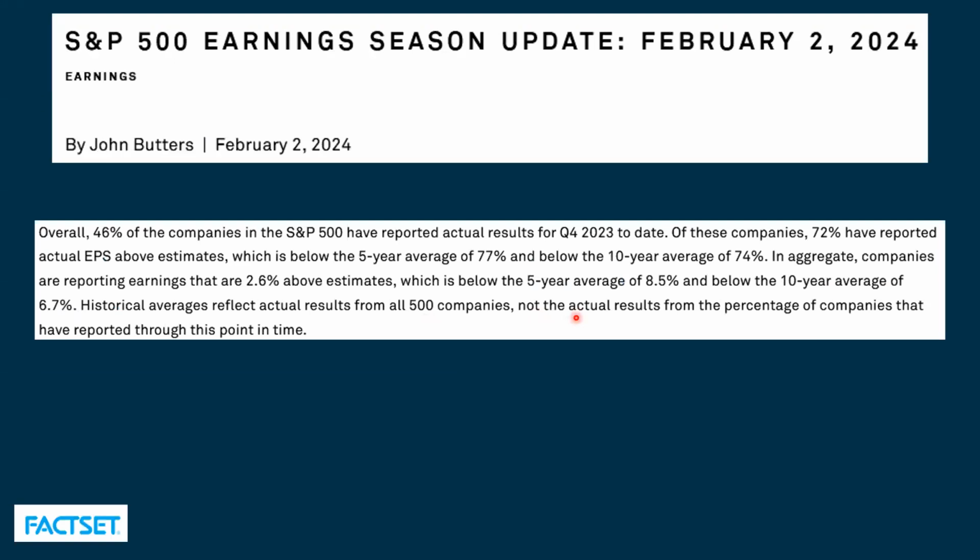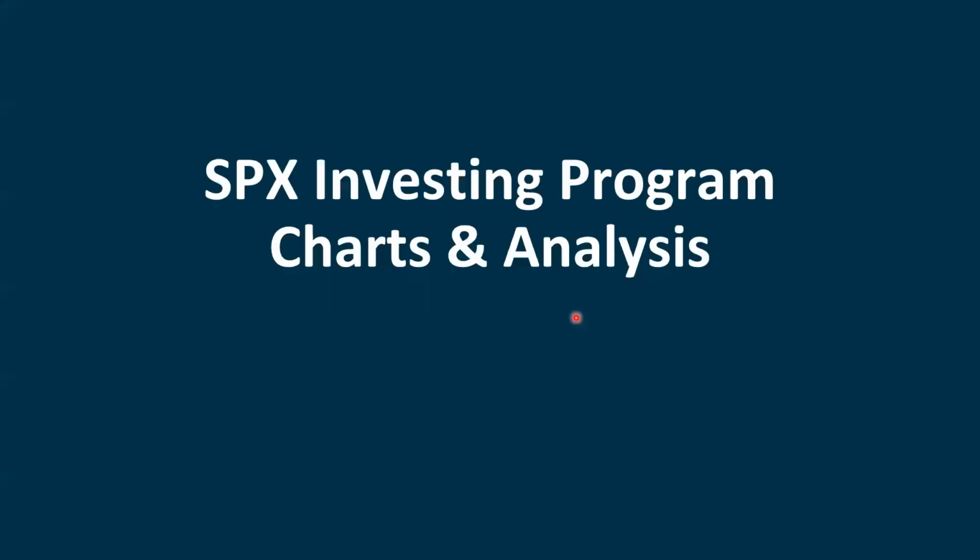It says, as of Friday, 46% of the S&P 500 companies have reported. 72% of those that have reported have been above estimates. Okay. And then when you take it all together, earnings are 2.6% above estimates, which is below the average. Okay. And this is trying to calculate things based on all 500 or 505 stocks in the S&P. So that's why we get a little bit of skewed results here.